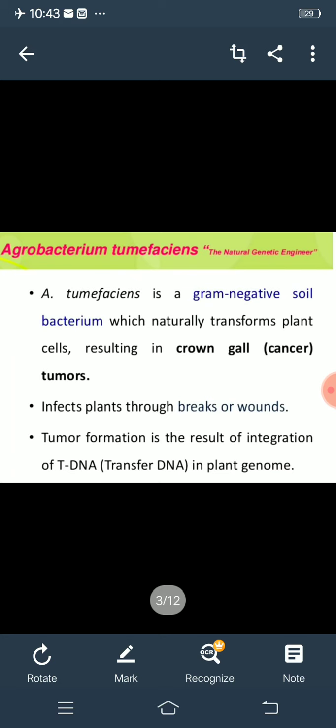Agrobacterium tumefaciens, it is a natural genetic engineer. You have to remember this thing, it is very important. It is a gram negative soil bacterium. Yes, I told you this. And it naturally transforms the plant cells, which causes the crown gall. Crown gall, it is what? It is some tumor cell which is produced in that plant. Okay.